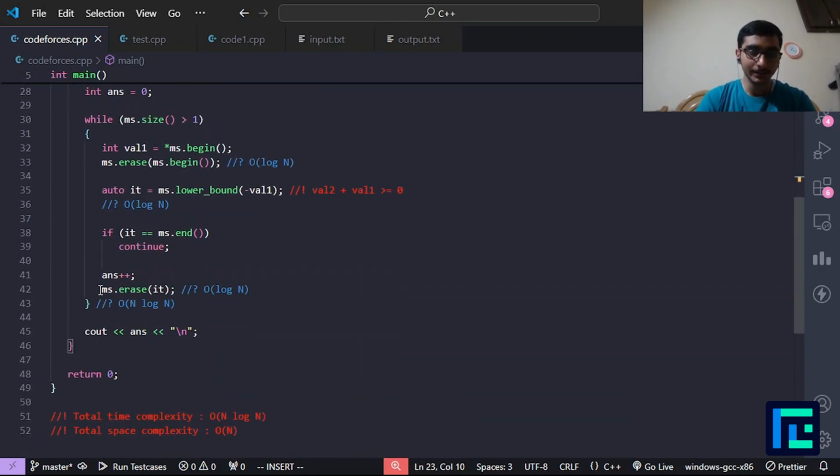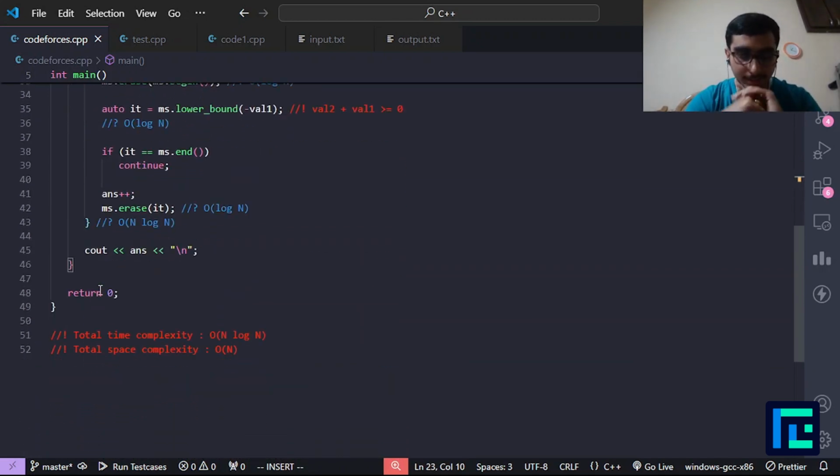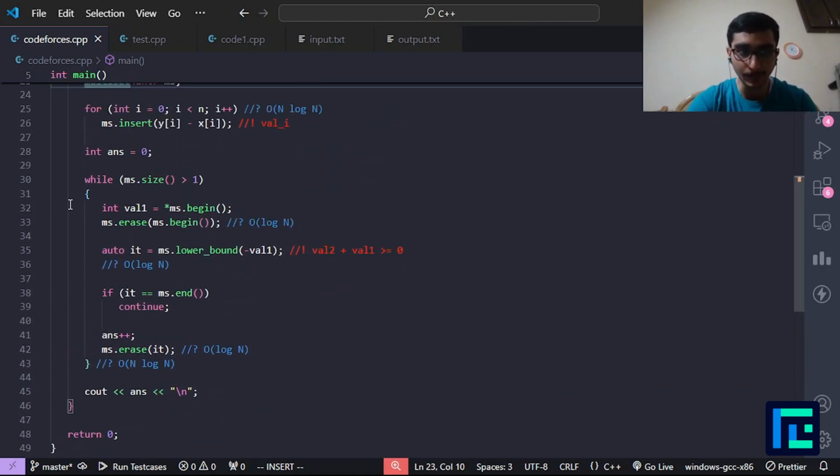In the end, I would like to state two things. The first is that this is not the only way to implement it. You can also use two pointers, and the time complexity would be the same, because in the two pointer approach you would have to sort the array before applying the two pointers. So not a big difference, but that is also a way.